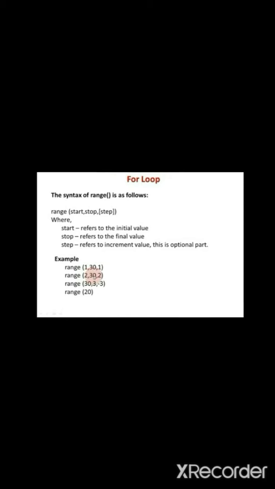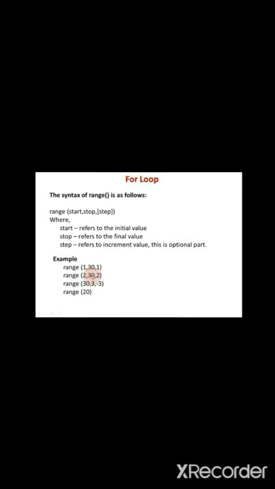If we give only one argument in the range function, it takes it as stop value. Is it clear? So what will be the output for the last range function? It prints from 0 to 19. When the counter variable gets the value 20, it stops its execution. Is it clear? So we have to use range function in for loop for a sequence.